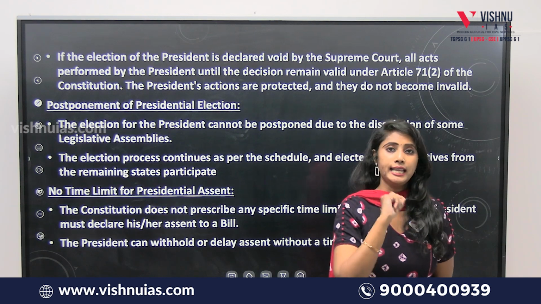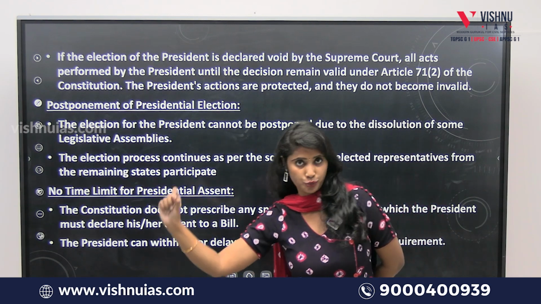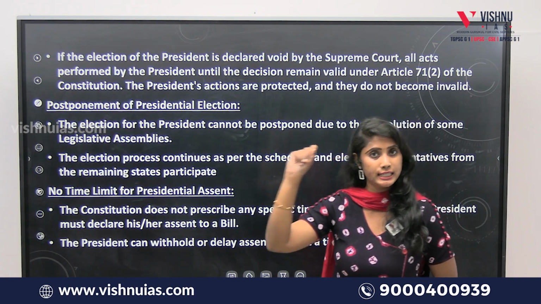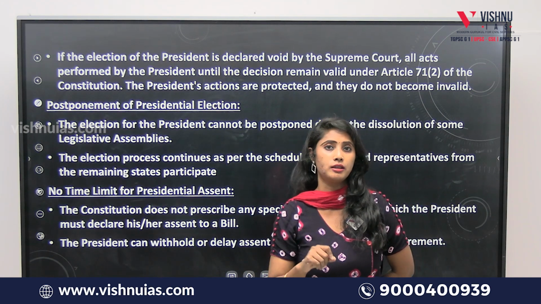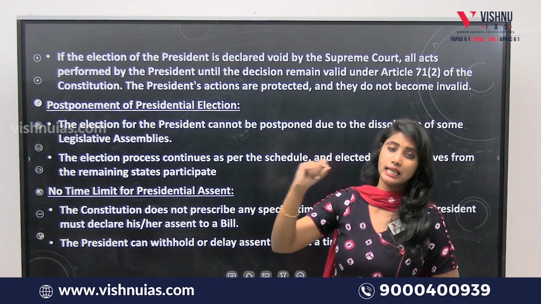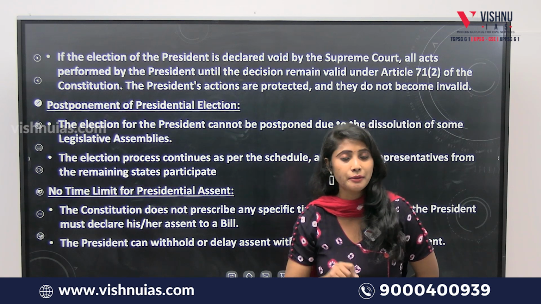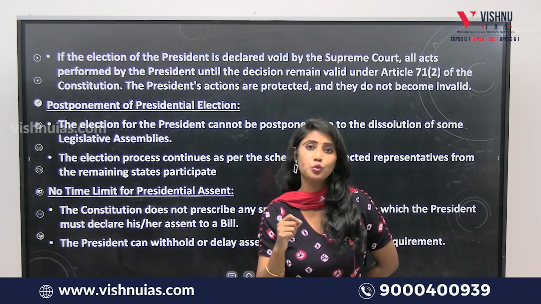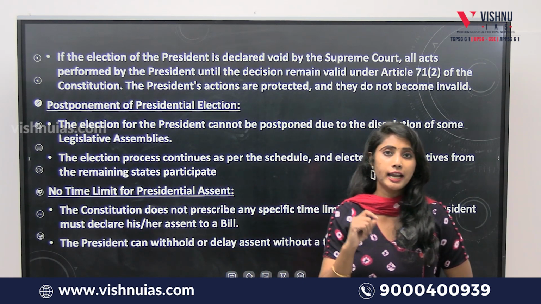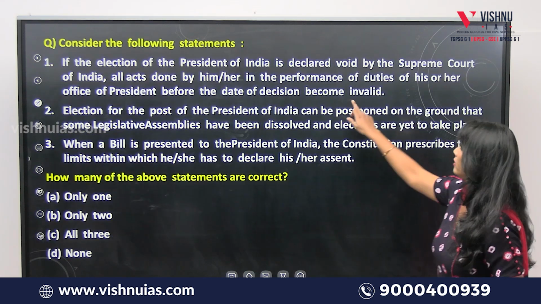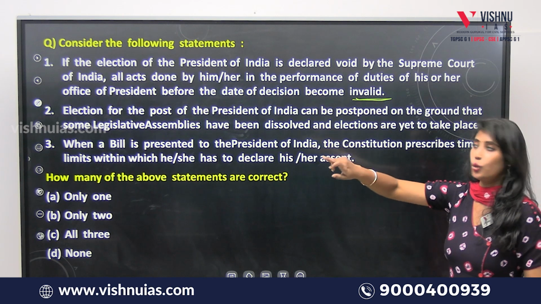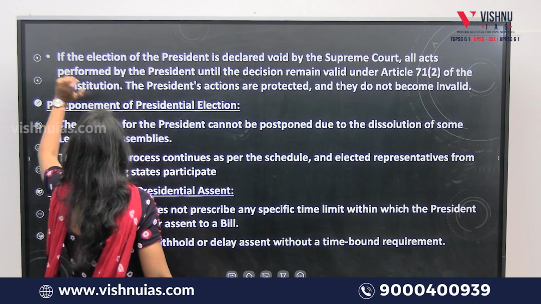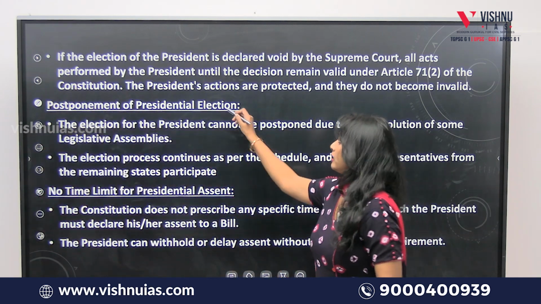Though the president's election is declared invalid by the Supreme Court, he will be stepping down from his office. That's it. But all the decisions, all the bills passed by the president while he is in office are not declared invalid, but are valid under Article 71 and Clause 2 of the Constitution. So statement 1 is incorrect. Here it says they will be invalid, but no, they will be valid. Right. Now, the explanation for the second statement.